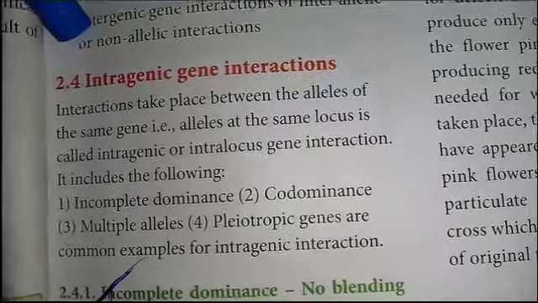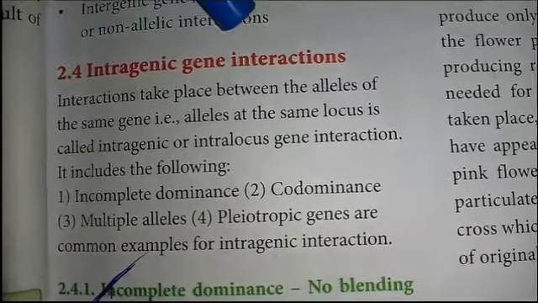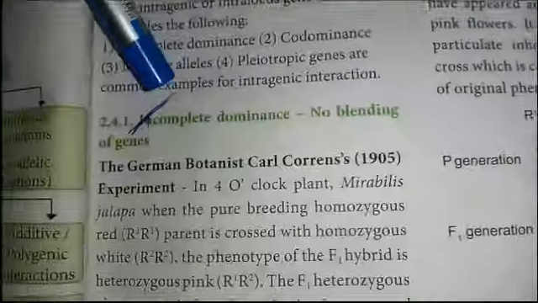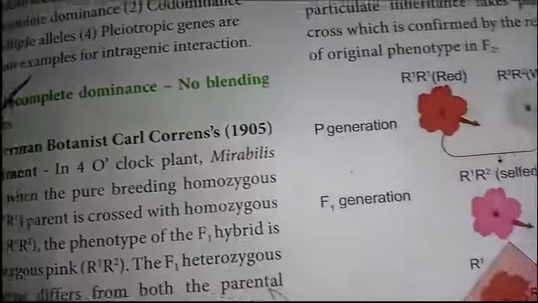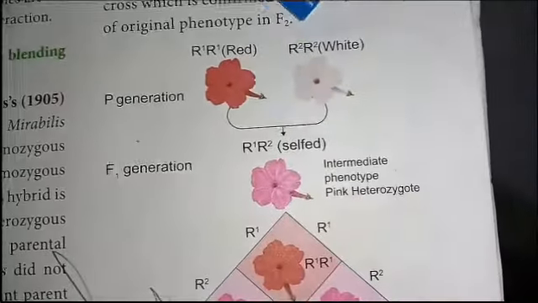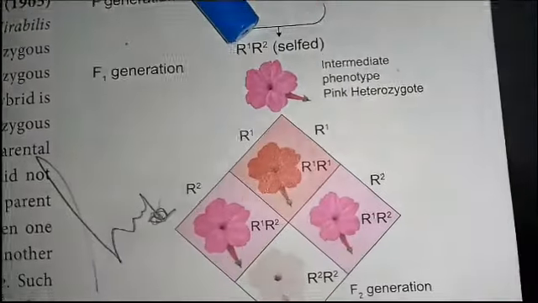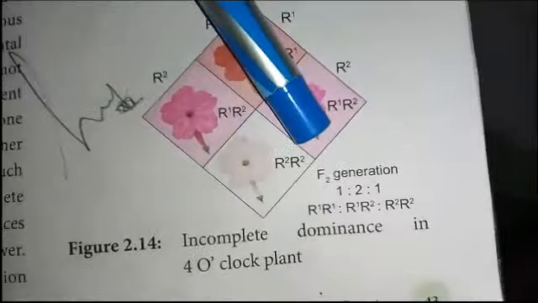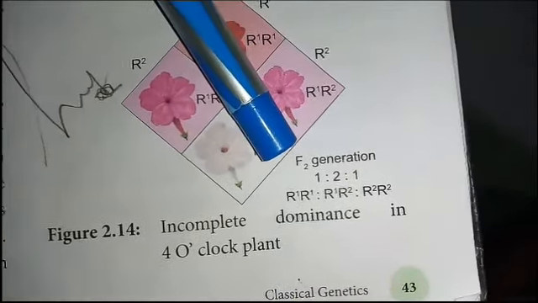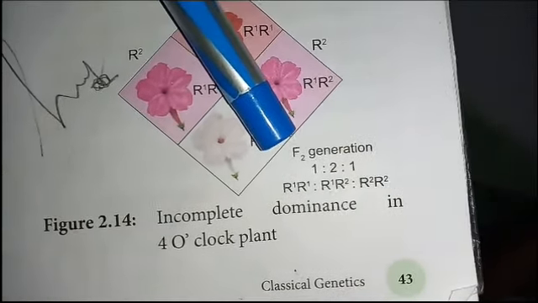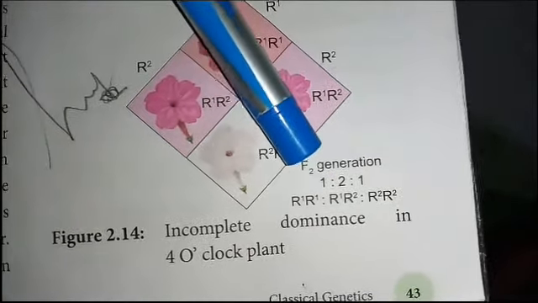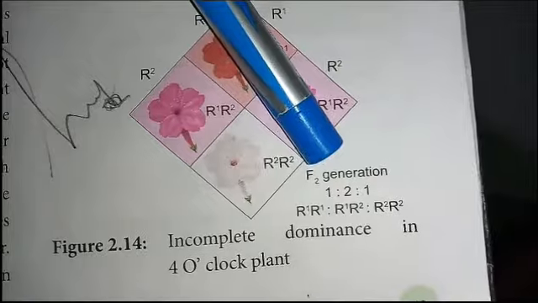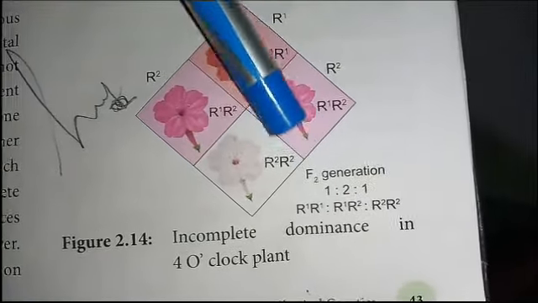The next important topic is intragenic inheritance, that is incomplete dominance, with no blending of genes. In incomplete dominance, when red flowers are crossed with white flowers, pink flowers are formed, and the ratio in the F2 generation is 1:2:1. Here the parental characters are RR and rr, each 1, whereas the hybrid character is 2 in the ratio.